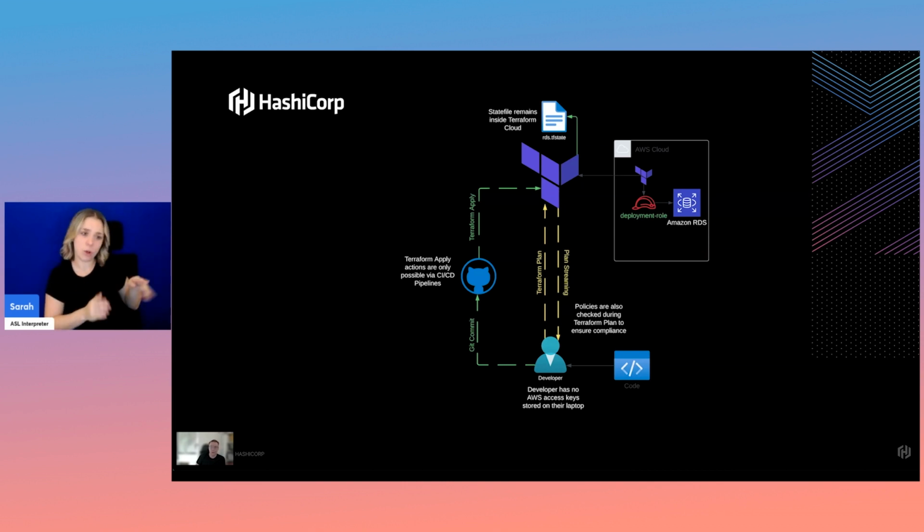Policies applied to the environment are also validated at this stage, allowing the developer to know the changes their code will make, whether it conforms to policy, and by leveraging Terraform run tasks, their actions can also be validated by the security tools deployed to the platform. All of this happens without exposing the Terraform state file to the developer, as the state file remains securely within the Terraform Cloud platform, and their actions are performed on its secure infrastructure.